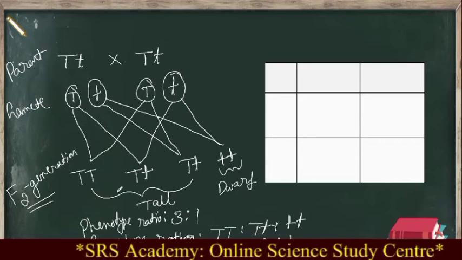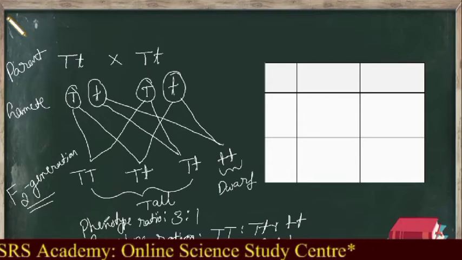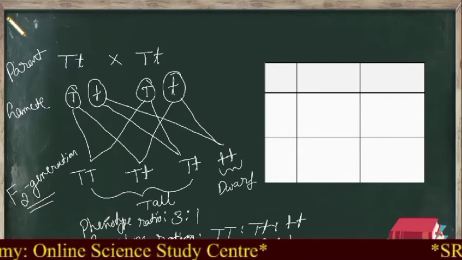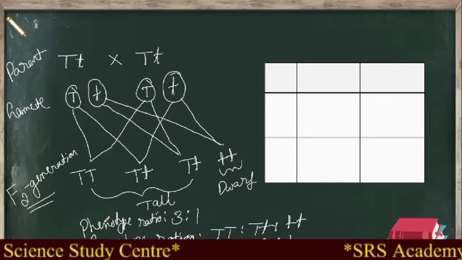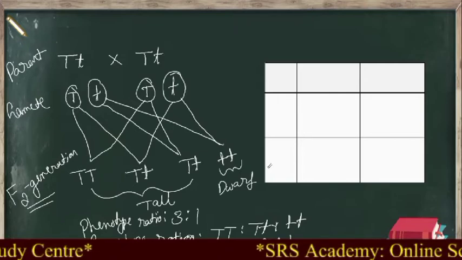I think you can practice this monohybrid cross by taking another example. That is, still you have remaining 6 characters. By using those 6 characters you can practice this Mendel monohybrid cross. And then you can see a table here.